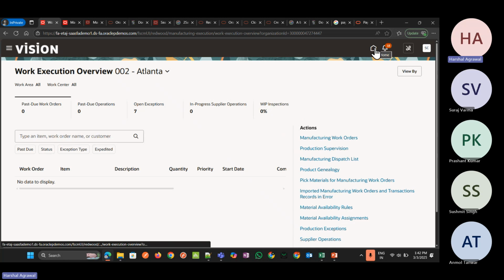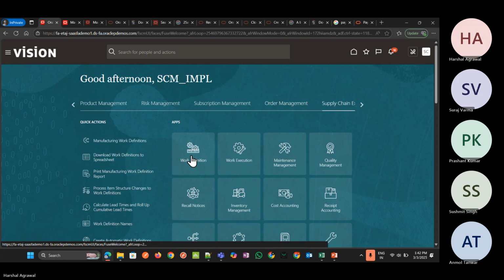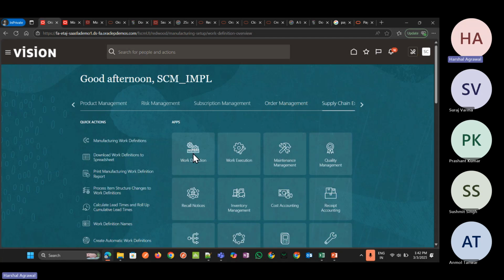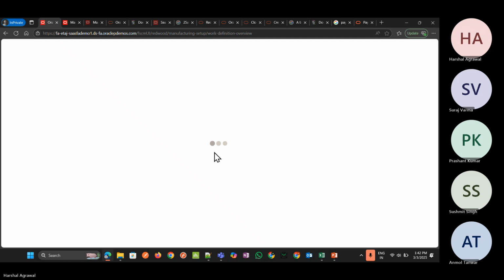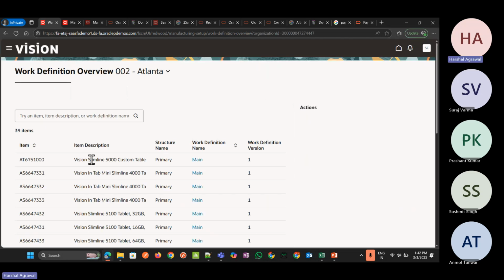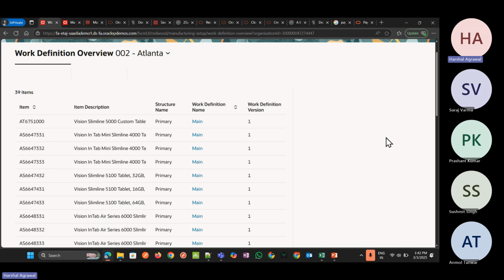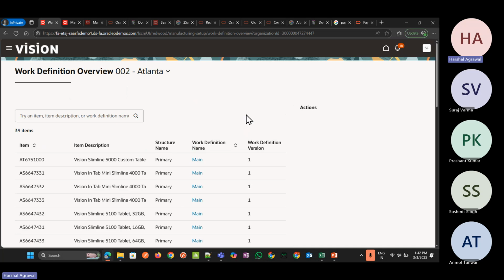Now let me go to the home page and quickly show you how the work definition page looks and feels. Let me go to Supply Chain Execution, then Work Definition. This is the work definition overview. There is a work definition which has already been created in the system. The action part is loading; we'll wait a minute and then it will get loaded.